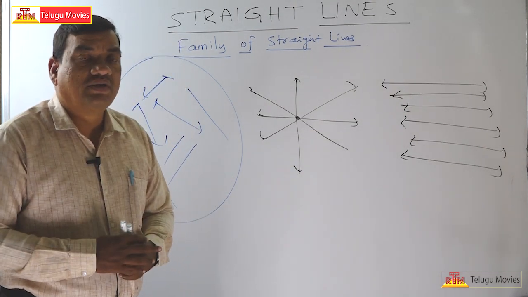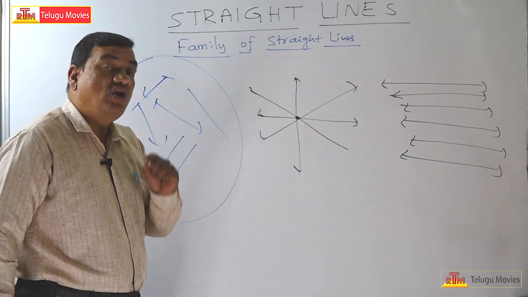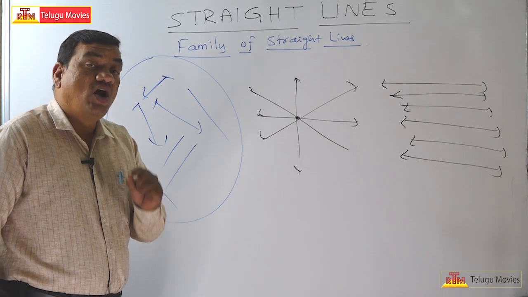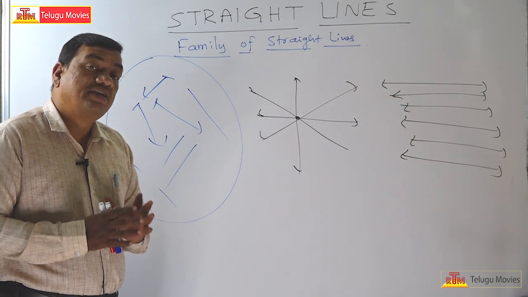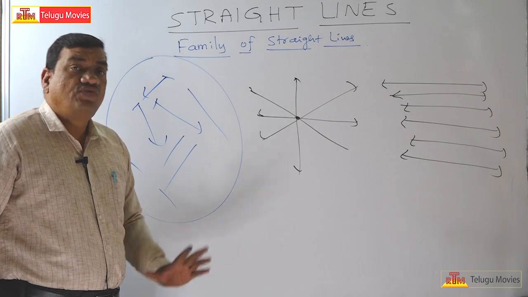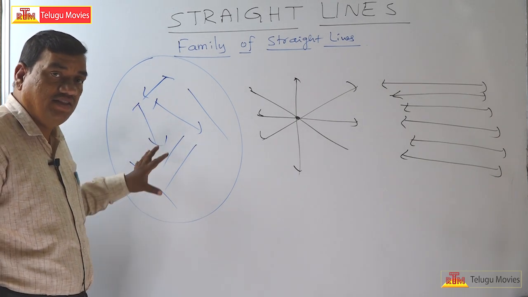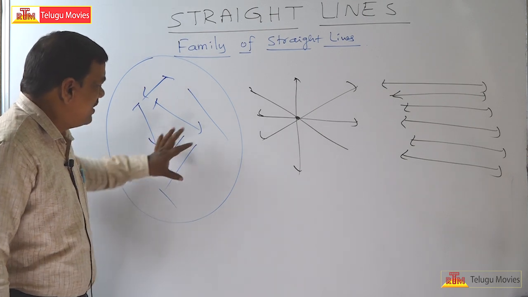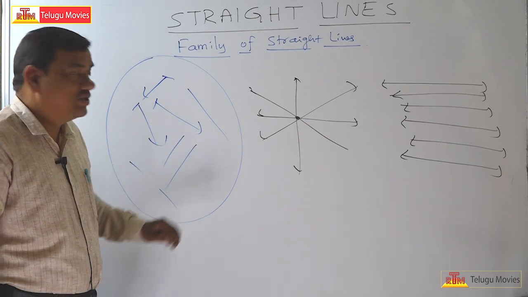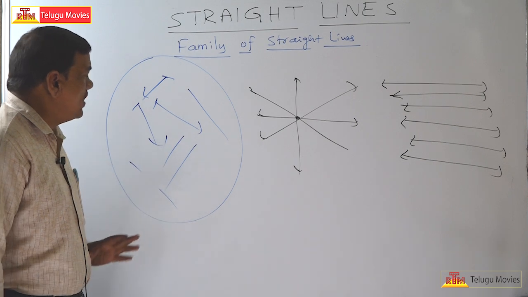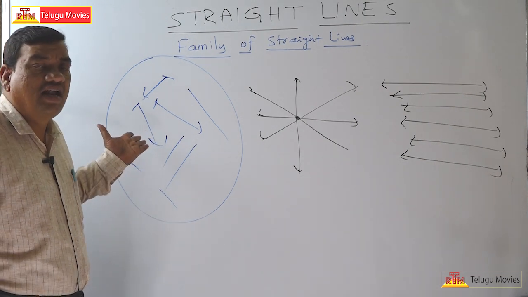Always remember, as I told, a family of straight lines means all the lines should satisfy a certain property. If you observe the first set of lines, there is no particular property that we are observing here. All lines are as they like. Can we call it a family?